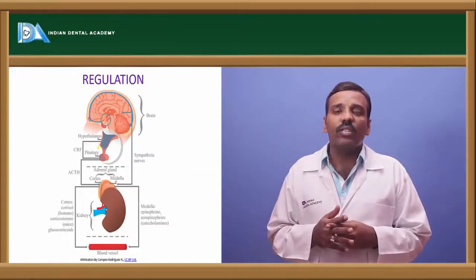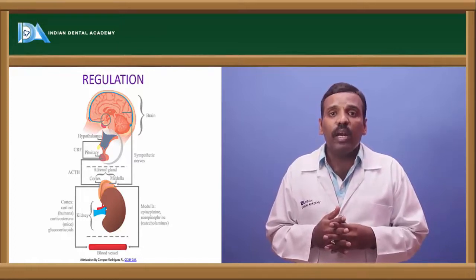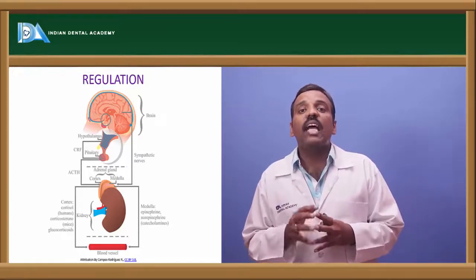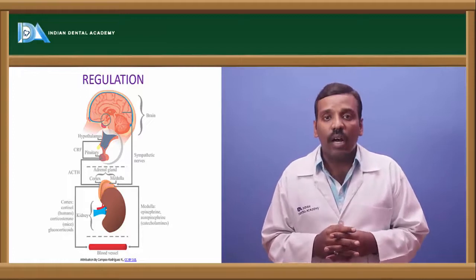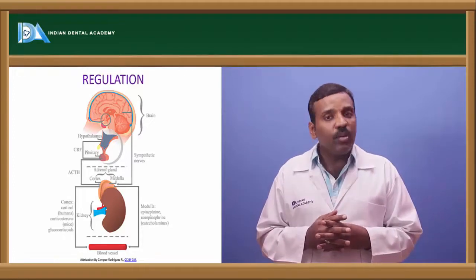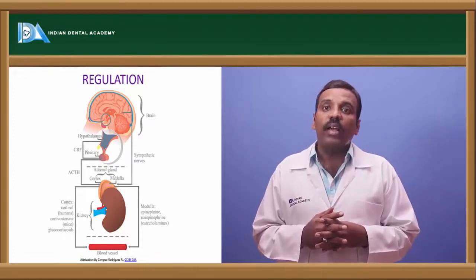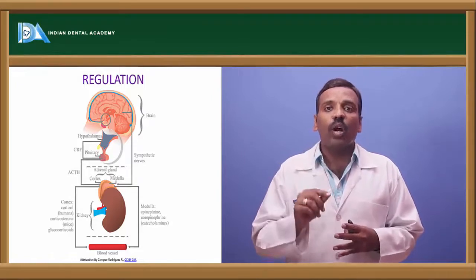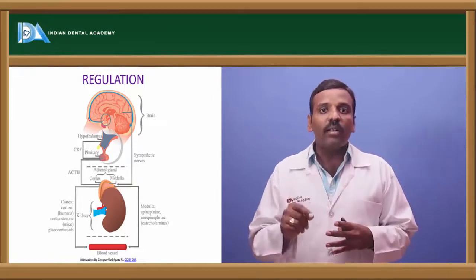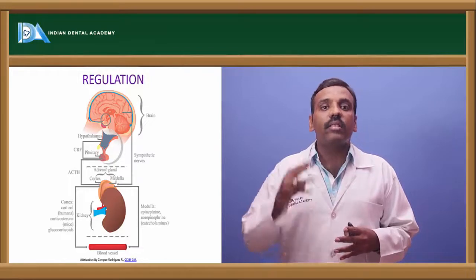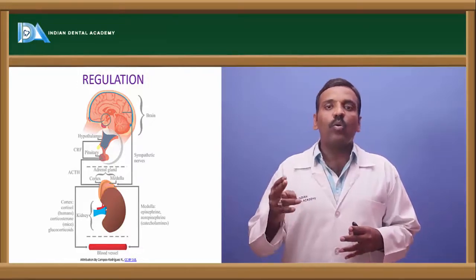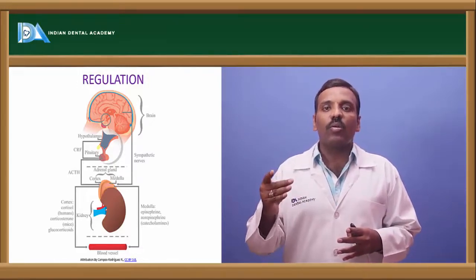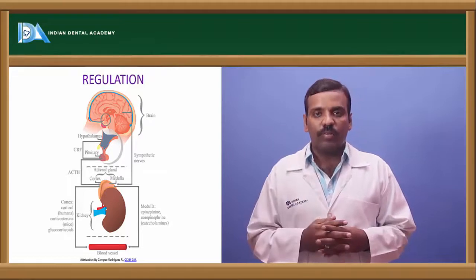And next one is regulation. If you see the regulation, the hypothalamus secretes CRH, corticotropin releasing hormone. By that, the anterior pituitary gland releases ACTH, adrenocorticotropic hormone. By that, the adrenal cortex releases three types of hormones: mineralocorticoids, glucocorticoids, and the sex hormones, the androgens.